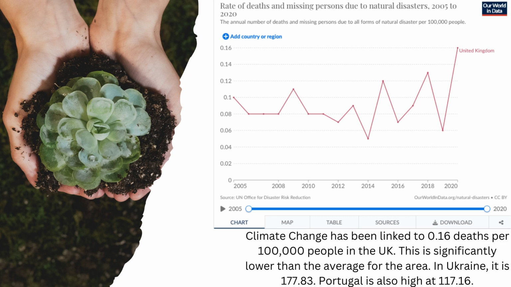Climate change has been linked to 0.16 deaths per 100,000 people in the UK, and this is significantly lower than the average for the area in Europe. For Ukraine, it is 177.83 per 100,000, and Portugal is also high, which is 117.16.